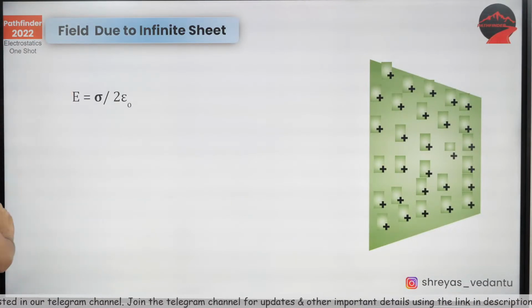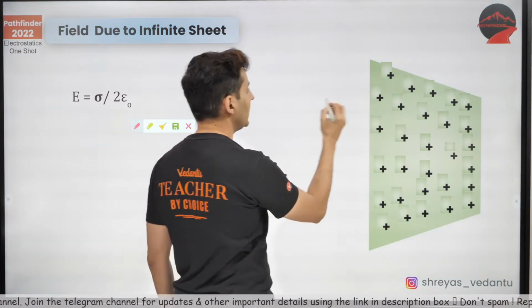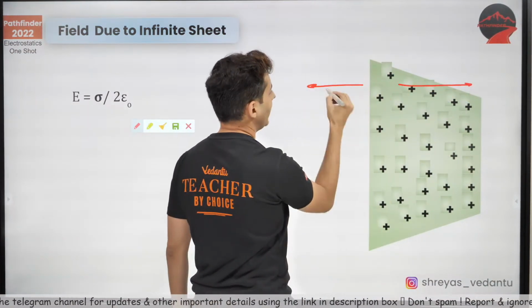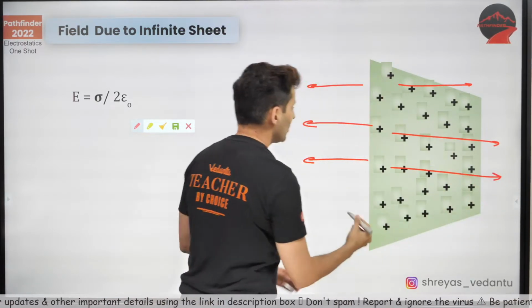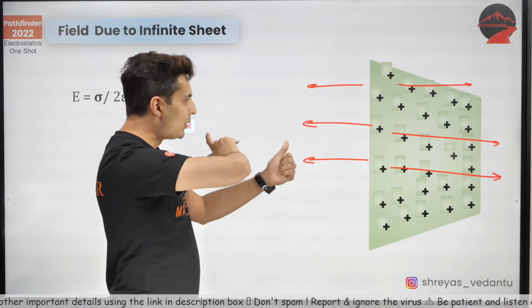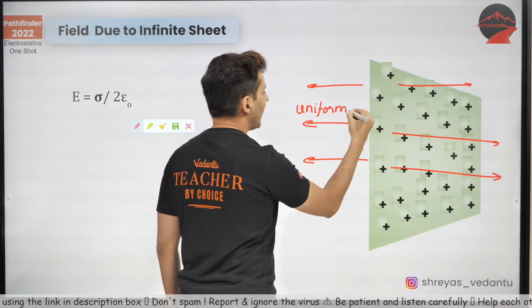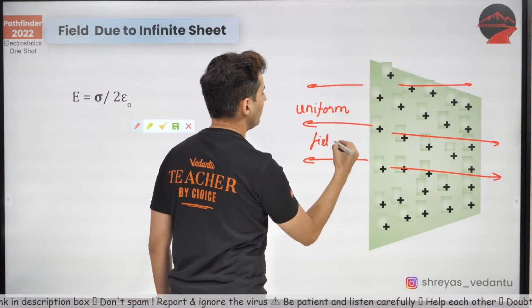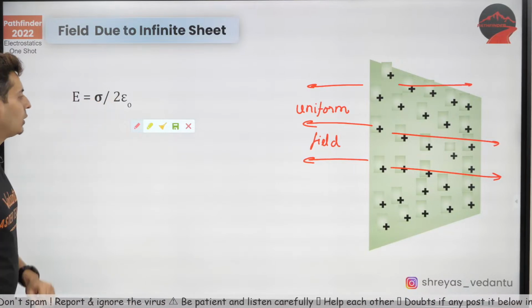This is a special case when you have a charge sheet. Keep this in mind. Whenever you have a charge sheet, the field due to that is uniform and it works both ways. So if you have a charge sheet, the field lines will go on both the sides. This is a uniform electric field. Very, very important. Now you will see sigma by 2 epsilon naught over here.